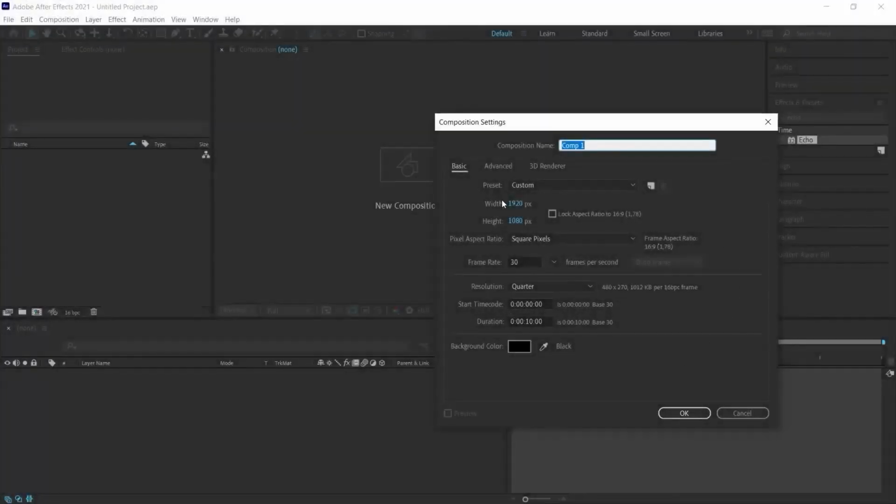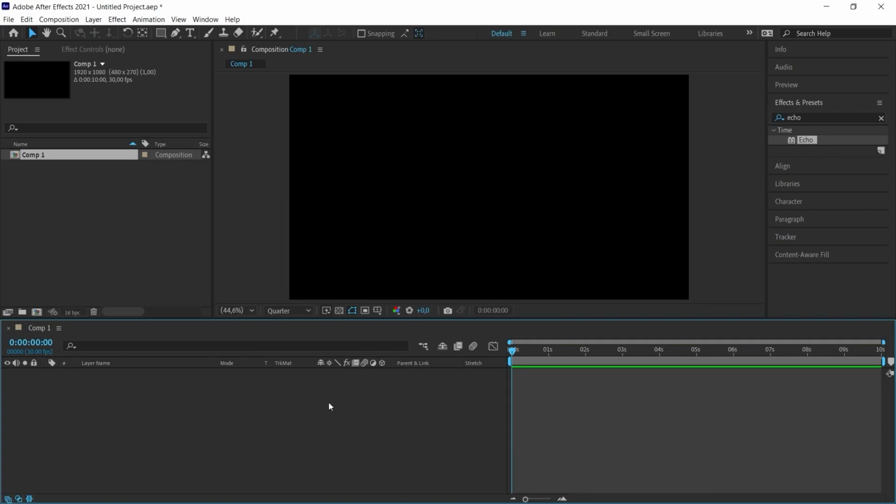In this After Effects tutorial, I will show you how to make a speed effect in space. First, we create a new composition. We can create a 10-second image in 1920 by 1080 size. I click the OK button.